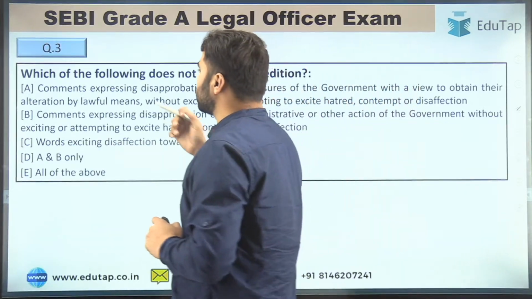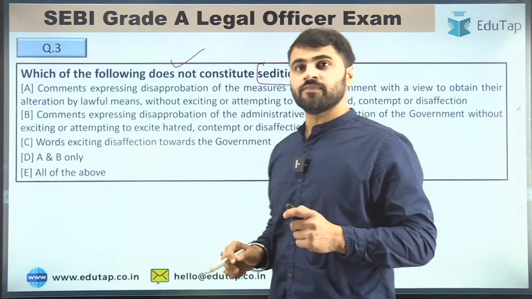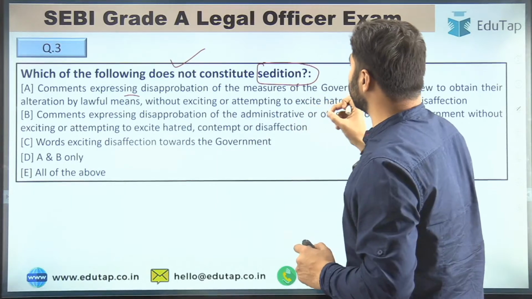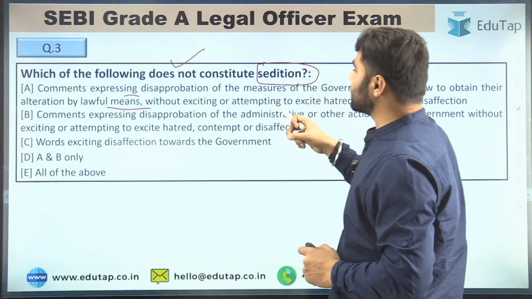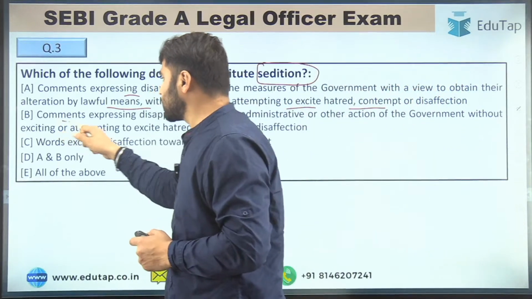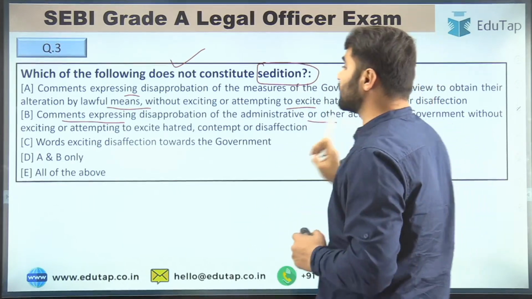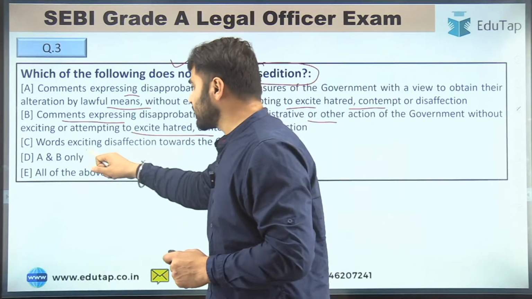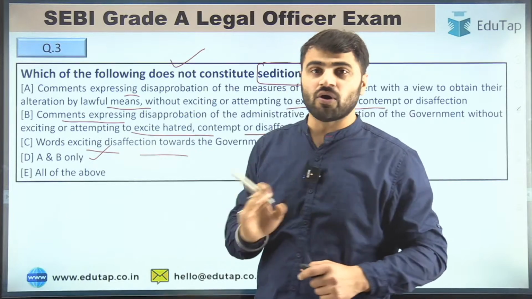Question number 3 is, which of the following does not constitute sedition? Again, a question from sedition. Your options: option 1 is comments expressing disapprobation of the measures of the government with a view to obtain their alteration by lawful means without exciting or attempting to excite hatred, contempt or disaffection. Option 2 is comments expressing disapprobation of the administrative or other action of the government without exciting or attempting to excite hatred, contempt or disaffection. Option C is words exciting disaffection towards the government. Option D is A and B only, and E is all of the above.